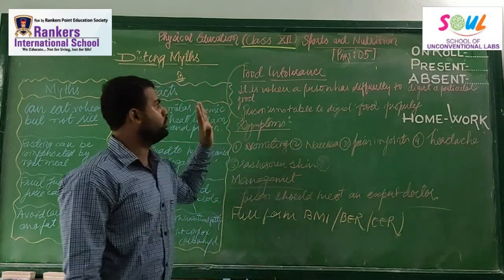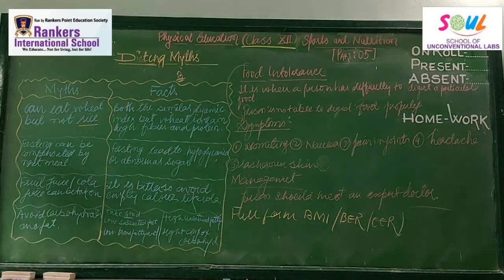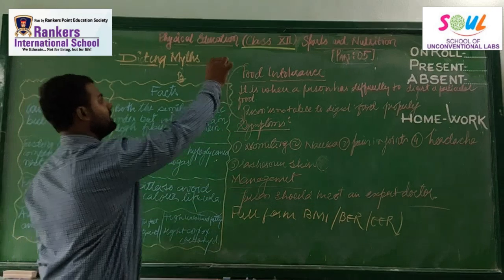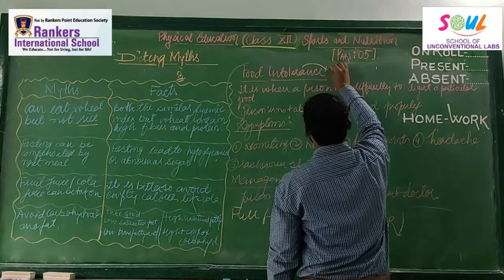Next, the new topic: food intolerance. What exactly is food intolerance? It means someone is not able to tolerate a particular amount of food. It is when a person has difficulty digesting a particular food. Food intolerance is a digestive problem.